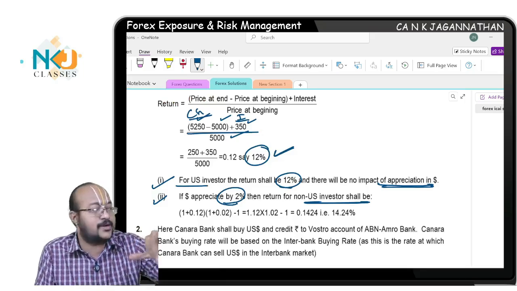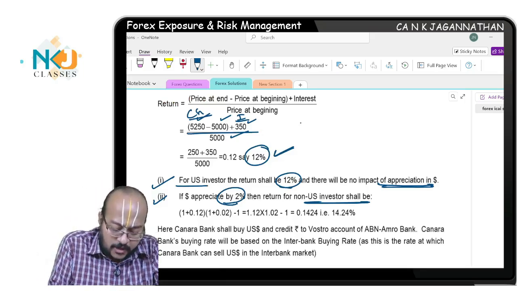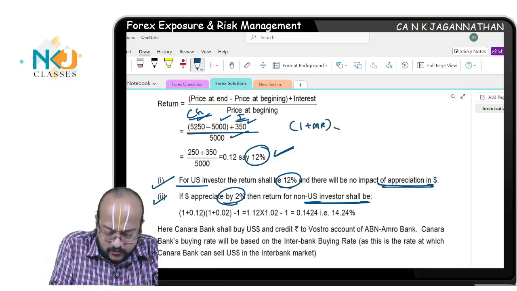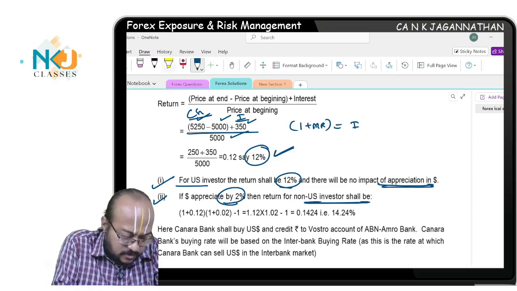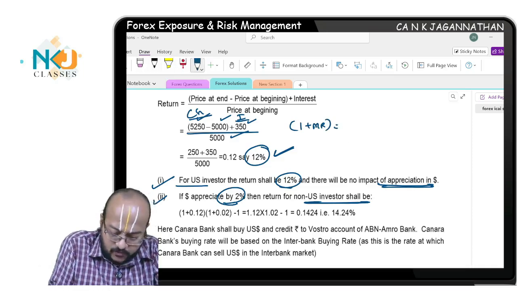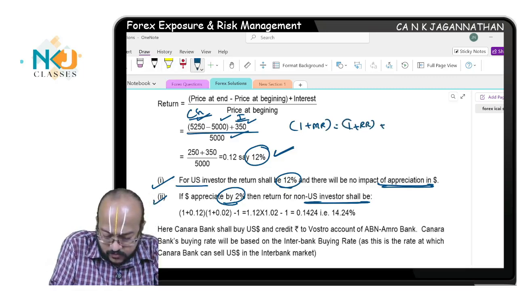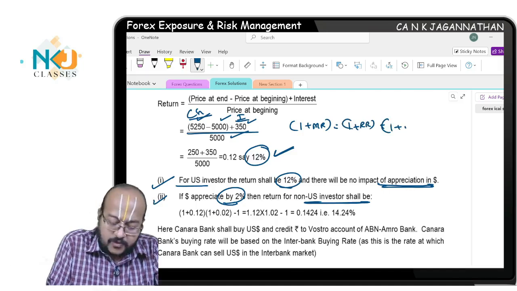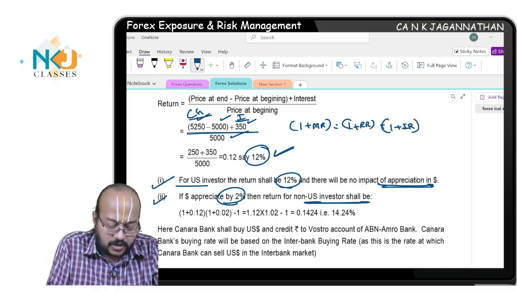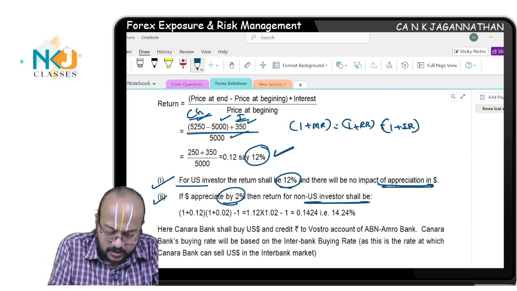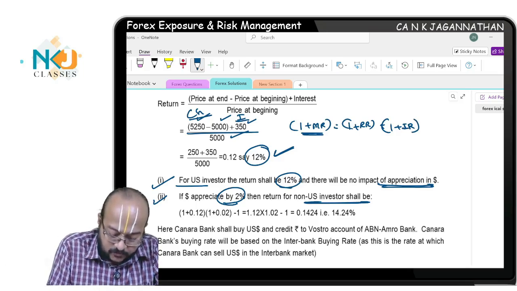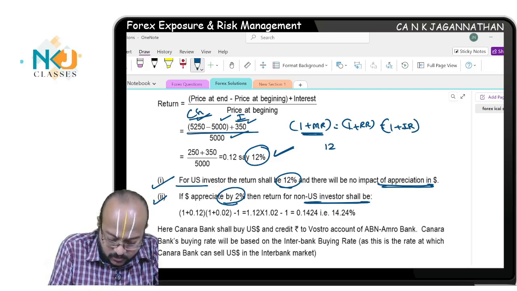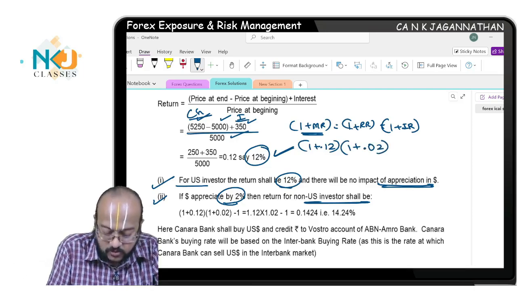Very simple. I told you in the international Fisher effect, there is a formula: 1 plus money rate is equal to 1 plus real rate into 1 plus inflation rate. Similarly here, the money rate is what you need to compute. So here the real rate of return I earned from the instrument is 12%, so 1 plus 0.12 into 1 plus the dollar appreciation 0.02.